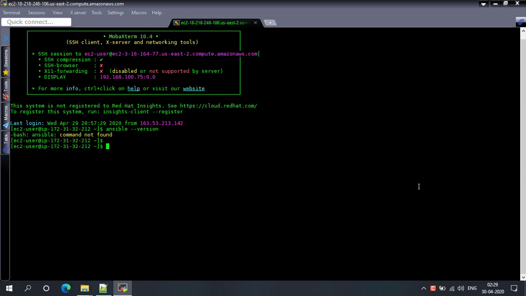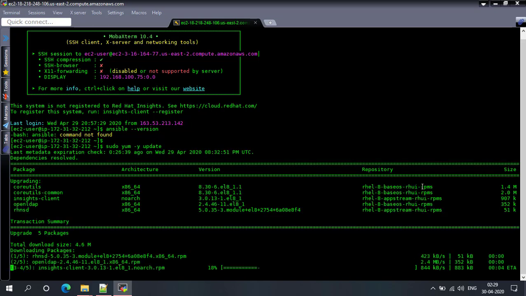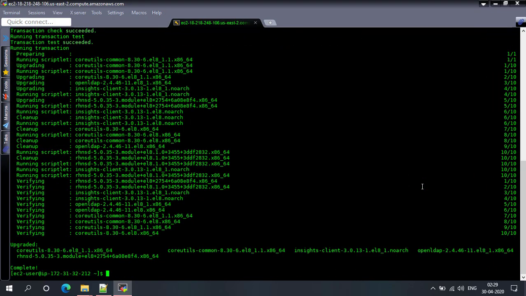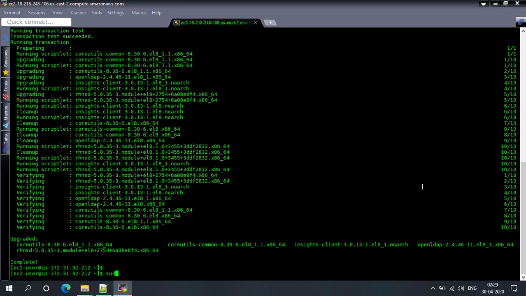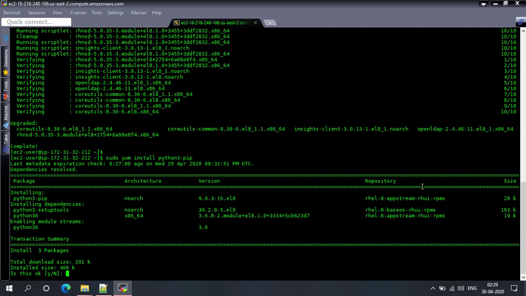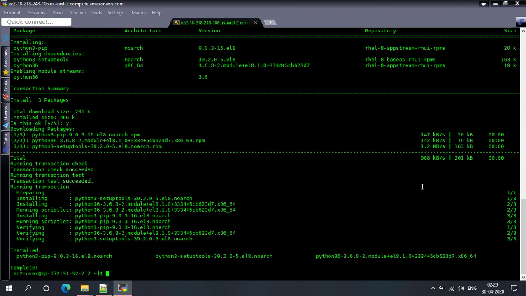First we will update the yum repositories. This Linux box is RHEL 8. Install Python 3. It's installing now and asking for confirmation. Yes.